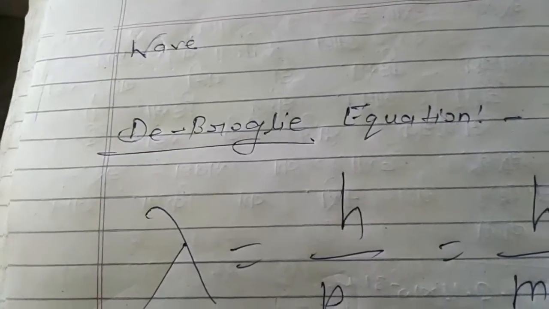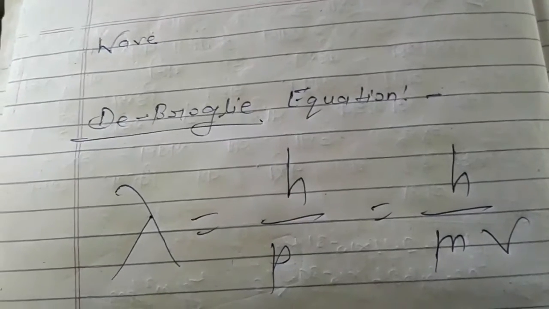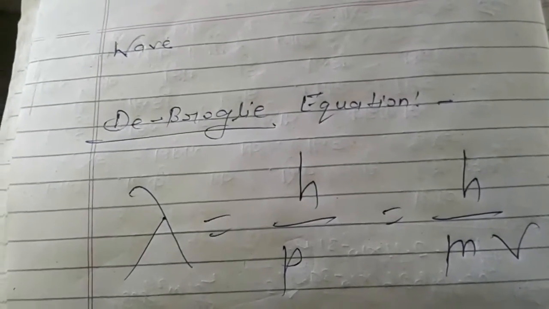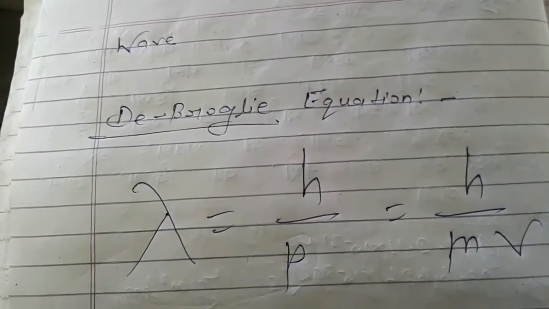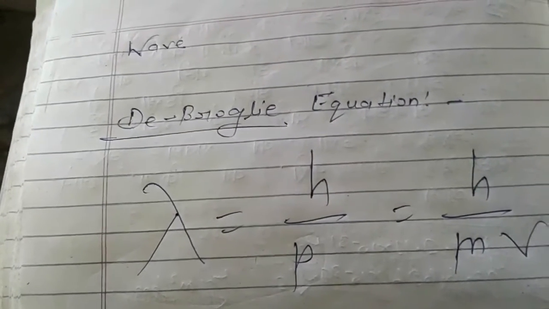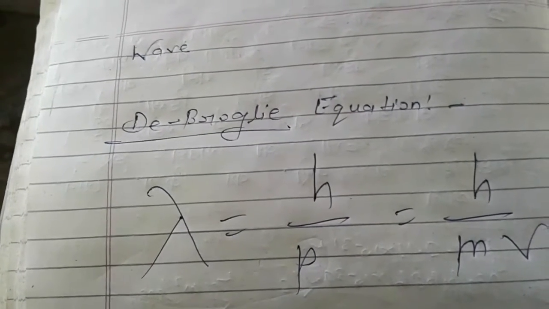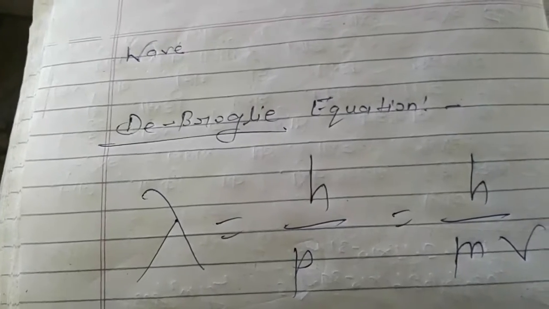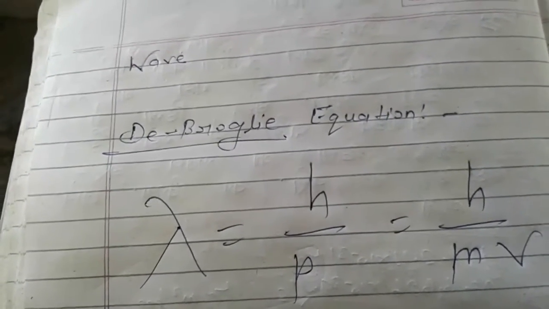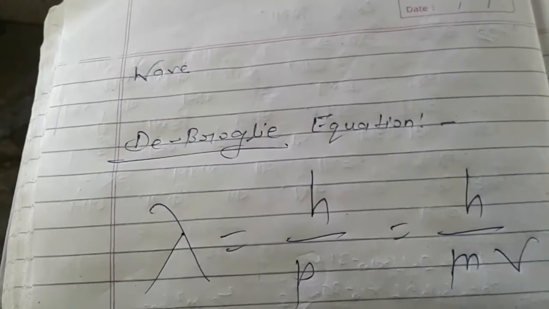De Broglie equation. Today I will discuss the de Broglie equation. De Broglie is a scientist's name. It's a good name, Louis de Broglie. He gave one equation, which is lambda equal to h upon p, where p is the momentum and h is the Planck constant.